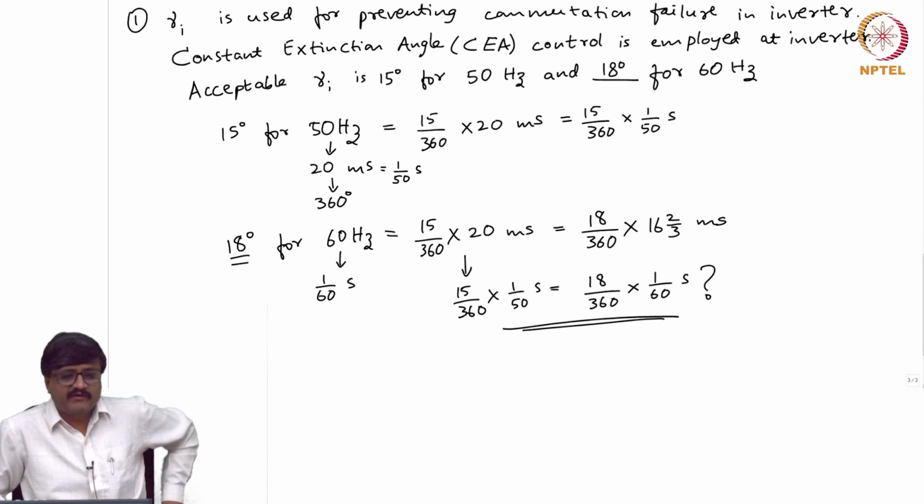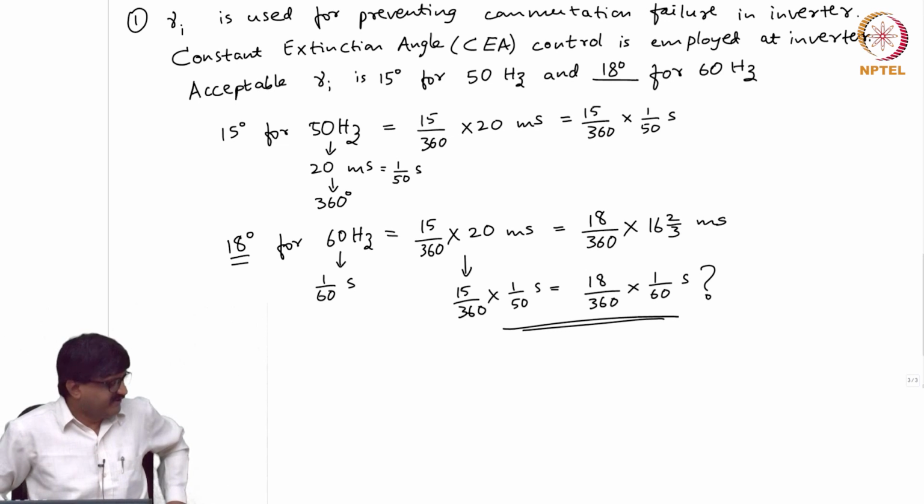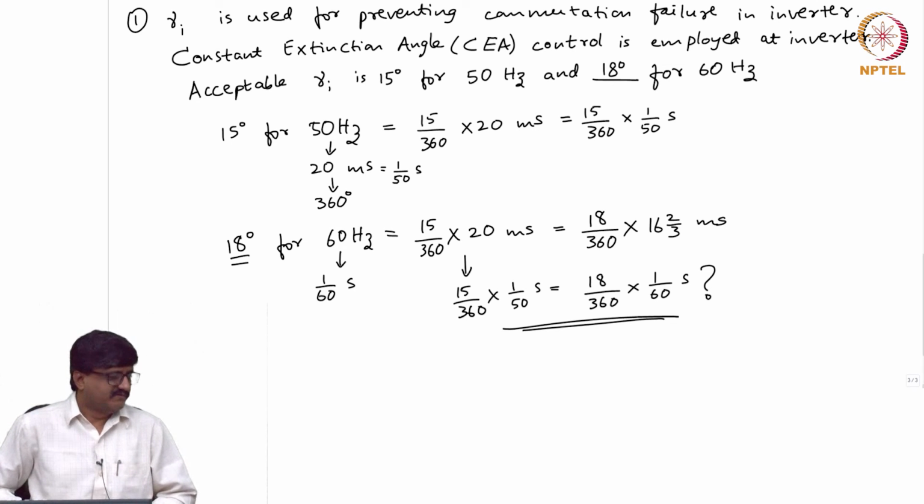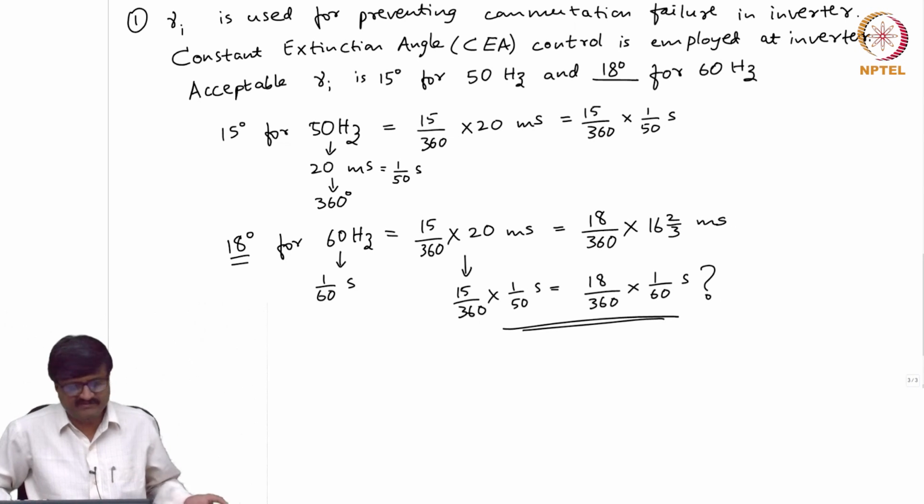So that's how we control gamma. There are 3 more control variables, so I'll summarize them in the next class. Still, a few more things have to be mentioned as far as control is concerned. We look at that in the next class. I'll stop here.